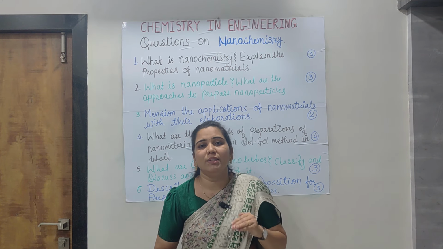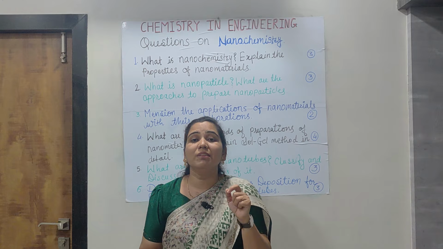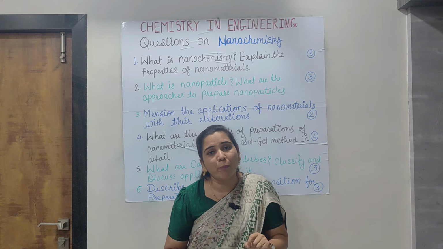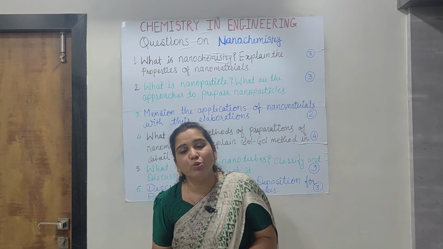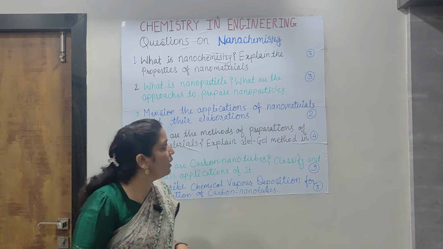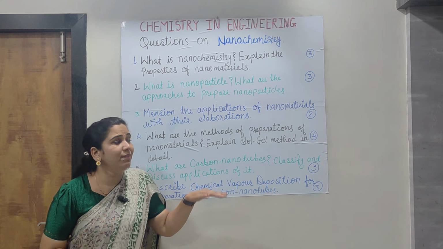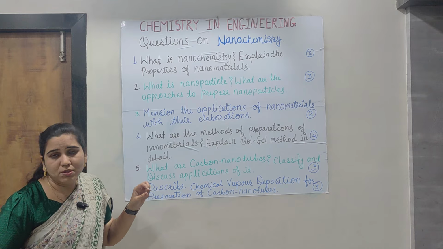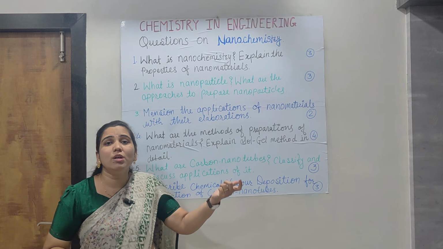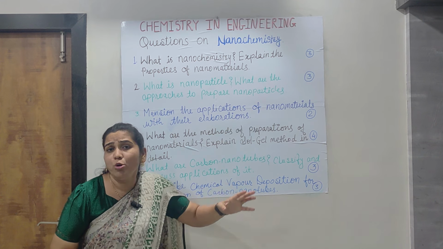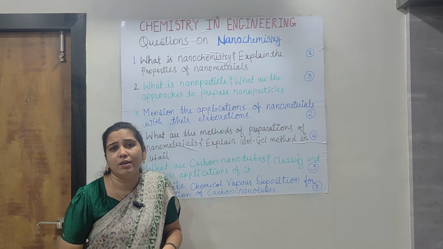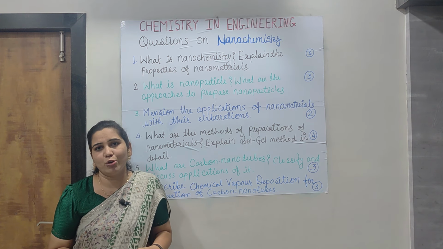After that write the chemical vapor deposition method with a neat and clean diagram and its proper explanation. And lastly write 1 or 2 applications or uses. In this way you have to answer all the questions according to their significance. For example, if this question is asked for 2 marks, then not more than 4 applications are required. According to that you have to answer your question.